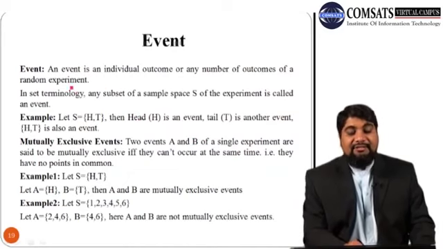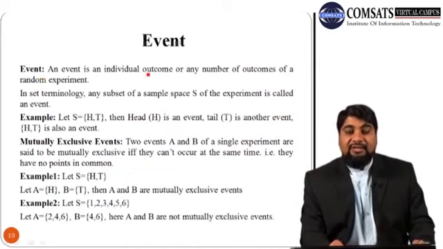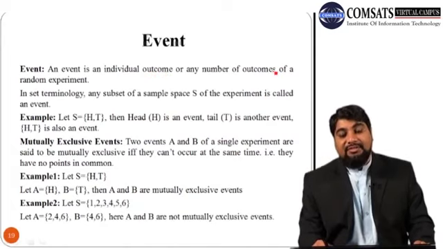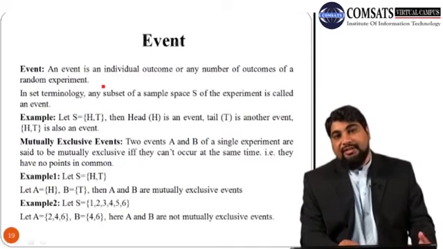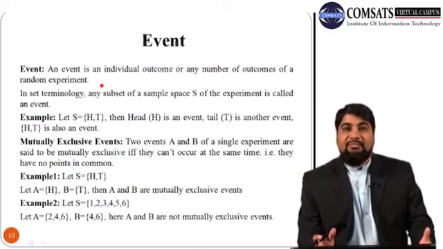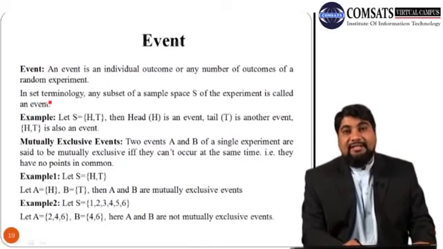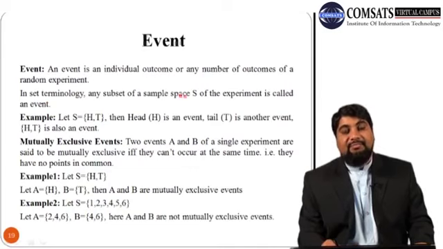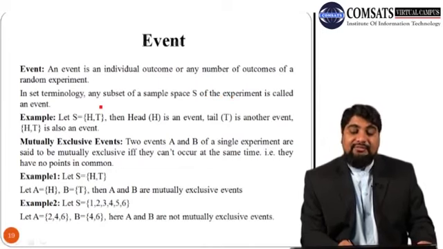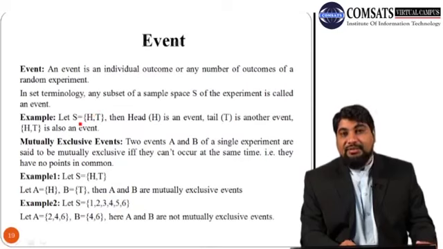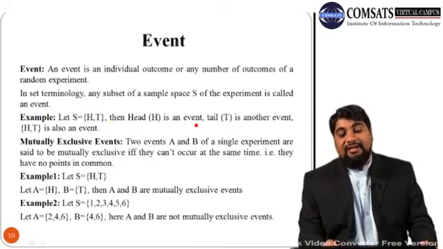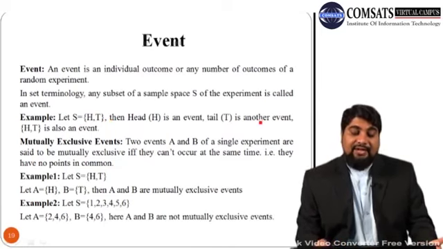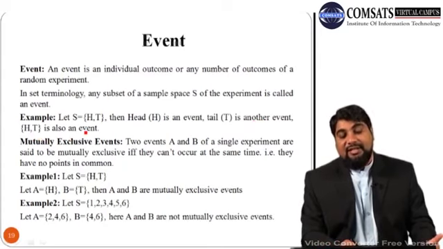So the next concept is an event. An event is an individual outcome or any number of outcomes of a random experiment. So any outcome of a random experiment is called an event. That outcome can be one single outcome or a group of outcomes. In set terminology, any subset of the sample space S of the experiment is called an event. For example, let the sample space be head and tail, containing two elements. Then head is an event and tail is another event. And H and T is also an event.